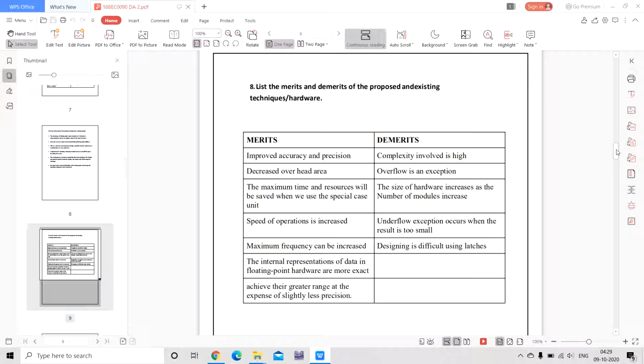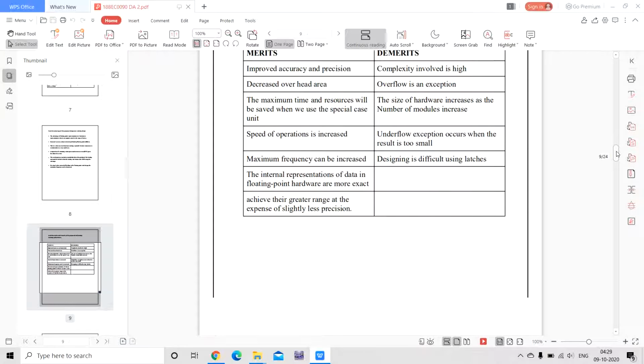And the demerits are the complexity involved is high, and overflow and underflow exceptions. The size of hardware increases as the number of modules increases. Underflow exception occurs when the result is too small. These are difficult using latches.